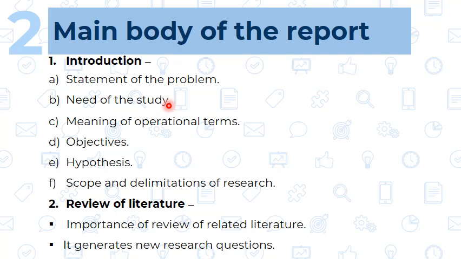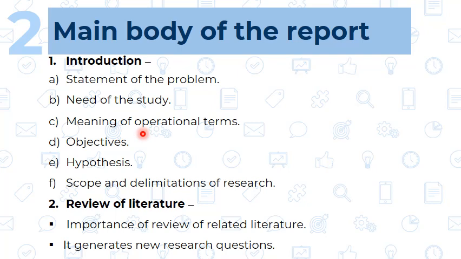And second is the review of literature. This is also very important. Why are we going to make the review of the literature? First we are going to mention the importance of the review of related literature, means why we are going to review particular literature, how it is relevant to the research problem, and after that it is going to generate the new research question.